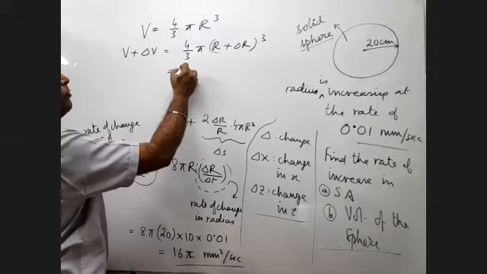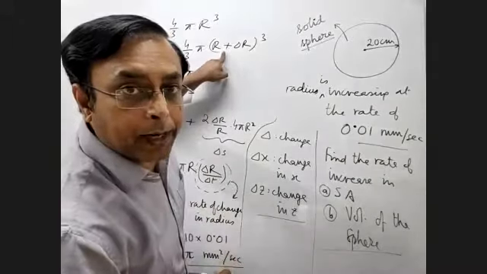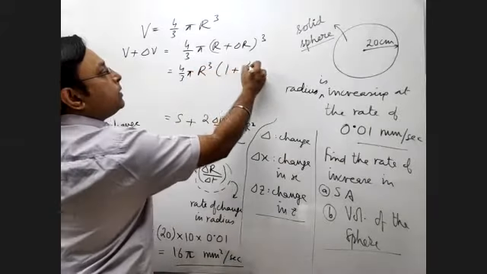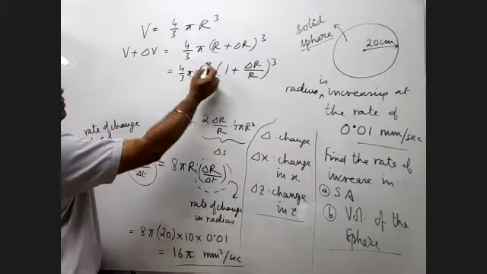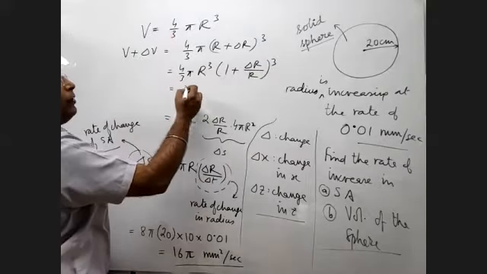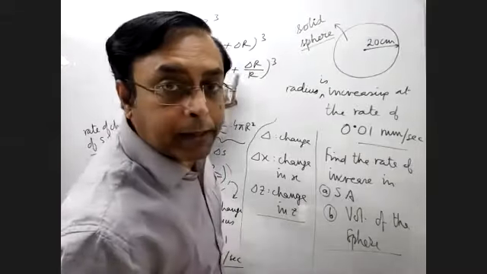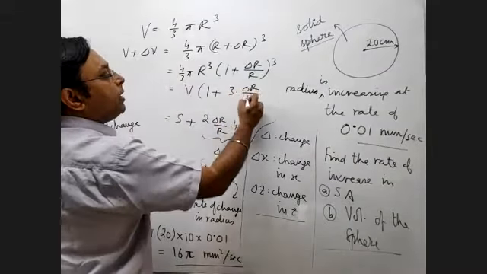If I take R common and bring it outside the cube, we get 4 by 3 pi R cube into 1 plus delta R by R whole cube. Now this is nothing but the original volume V. So V into 1 plus, now here we apply the binomial theorem: 1 plus x to the power n becomes 1 plus 3 into delta R by R.